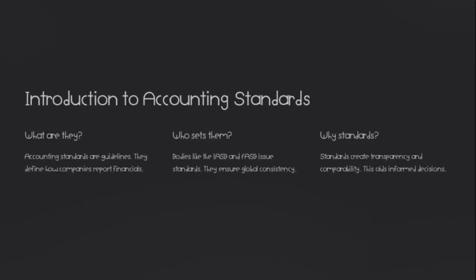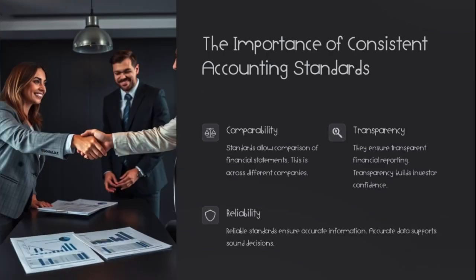Introduction to accounting standards. What are they? Accounting standards are guidelines. They define how companies report financials. Who sets them? Bodies like the IASB and FASB issue standards. They ensure global consistency. Why standards? Standards create transparency and comparability. This aids informed decisions.